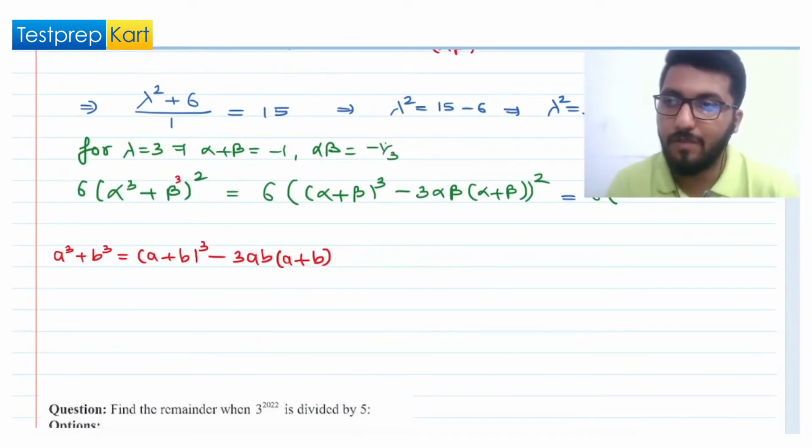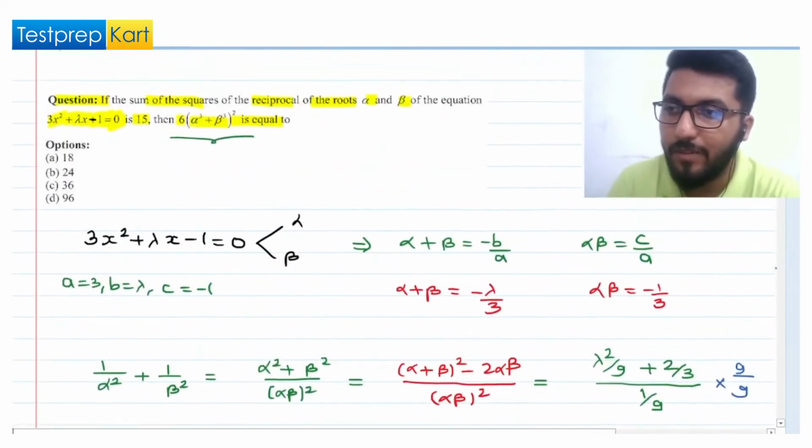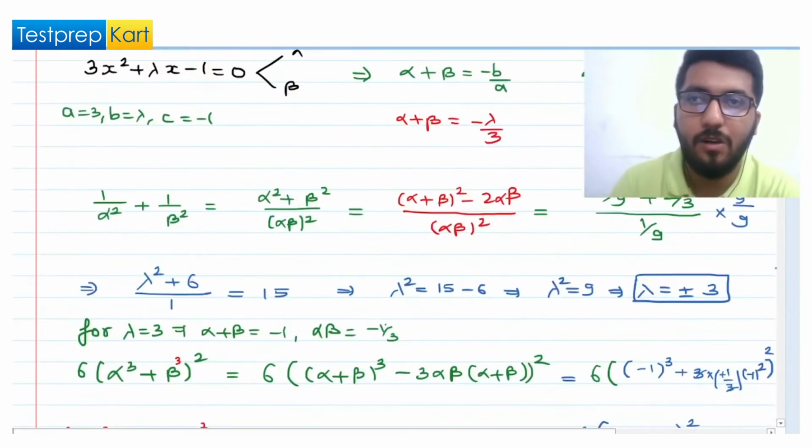So using this, we will get 6 times alpha plus beta cube, that is alpha plus beta is minus 1, so minus 1 cube minus 3 alpha into beta is minus 1 by 3, and again we have minus 1 square, times whole square. So this will give us 6 times minus 1 cube is minus 1, 3 cancel out, minus minus gives plus, and minus 1 square is 1 only. So basically this is 6 times 0 equal to 0. But as we can see, do we have 0 as an option? No.